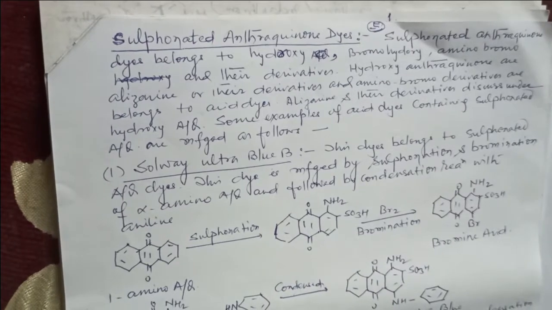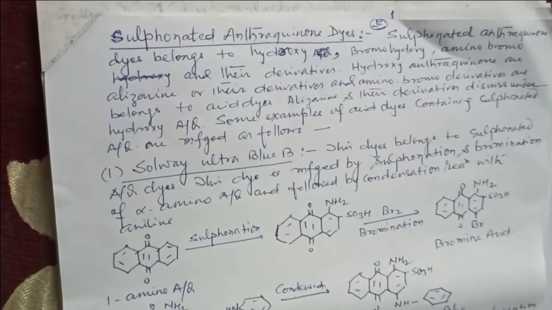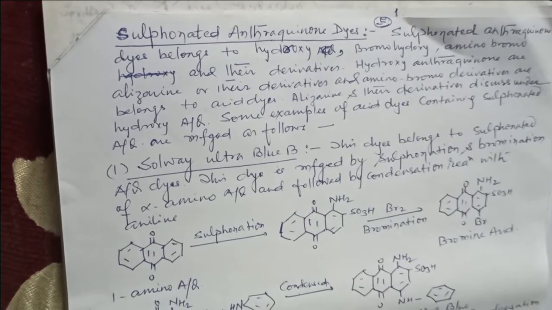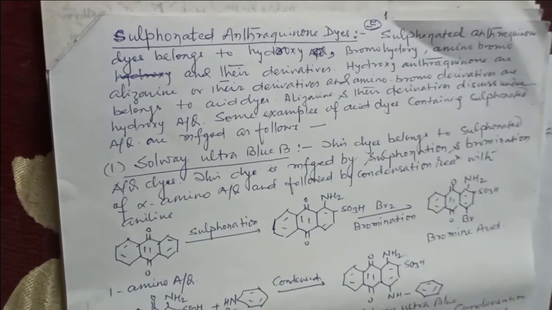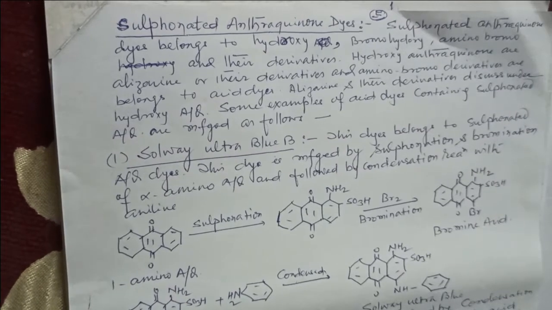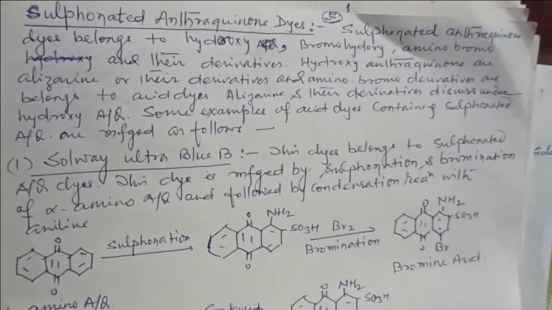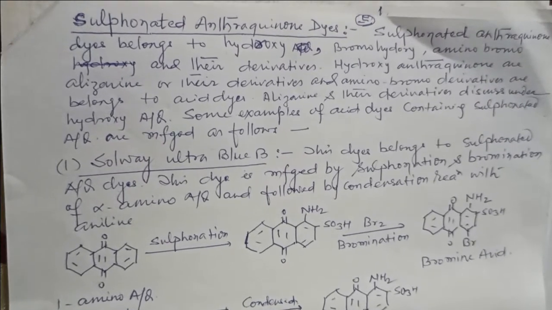Sulfonated anthraquinone dyes belong to the hydroxy, bromohydroxy, amino-bromo and their derivatives. Hydroxy anthraquinones are alizarin or their derivatives, and amino-bromo derivatives belong to acid dyes. Alizarin and their derivatives are discussed under the hydroxy anthraquinones, and some examples of acid dyes containing sulfonated anthraquinone are manufactured as follows.